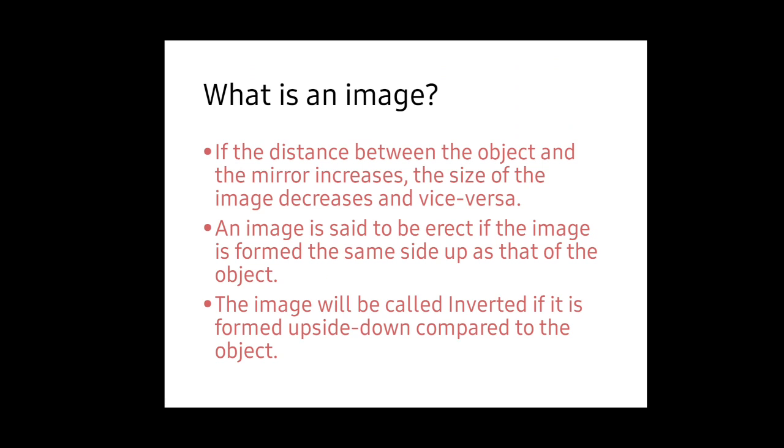When we stand in front of a mirror, our head will be at the top, similar to our head, and whenever we see our face in the mirror, our image will be formed in the mirror. That is an example of an erect image. And sometimes our image will be formed upside down, like our head will be down and our legs will be up. This kind of upside down image is known as an inverted image. If it is a normal image like the object, we say it is an erect one, and if it is upside down, we say it is an inverted image.